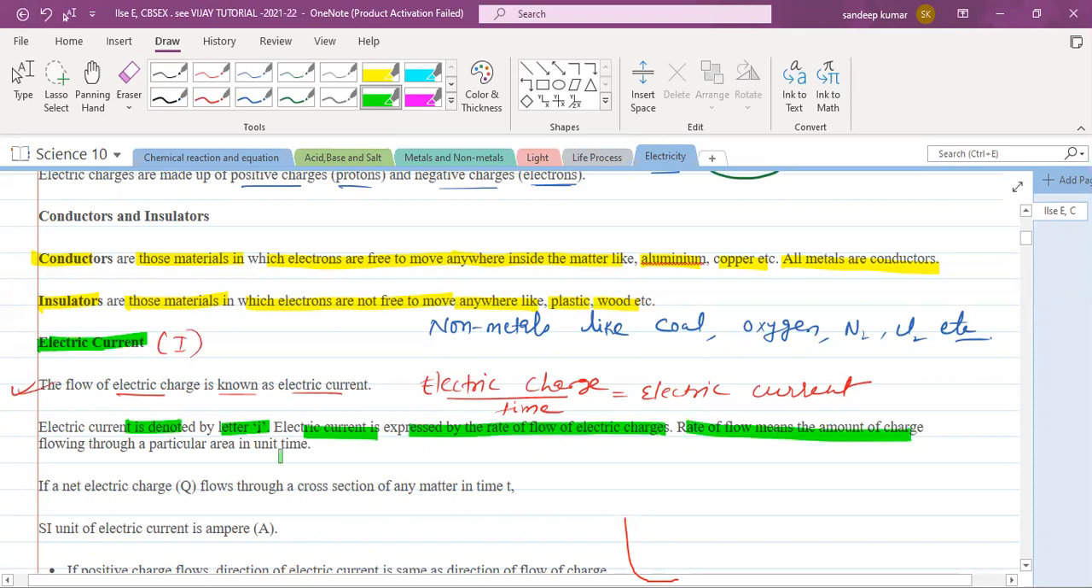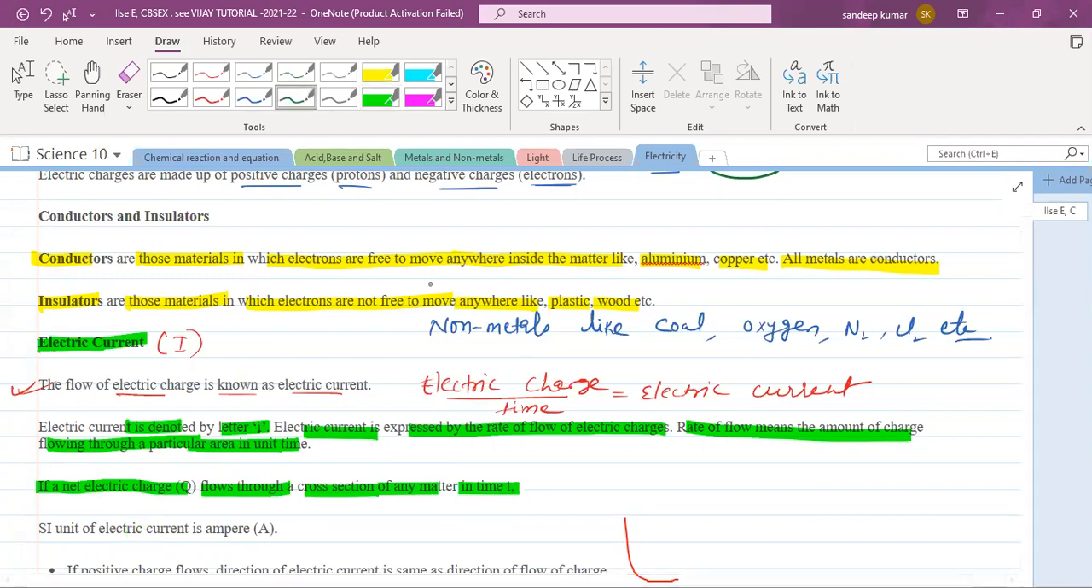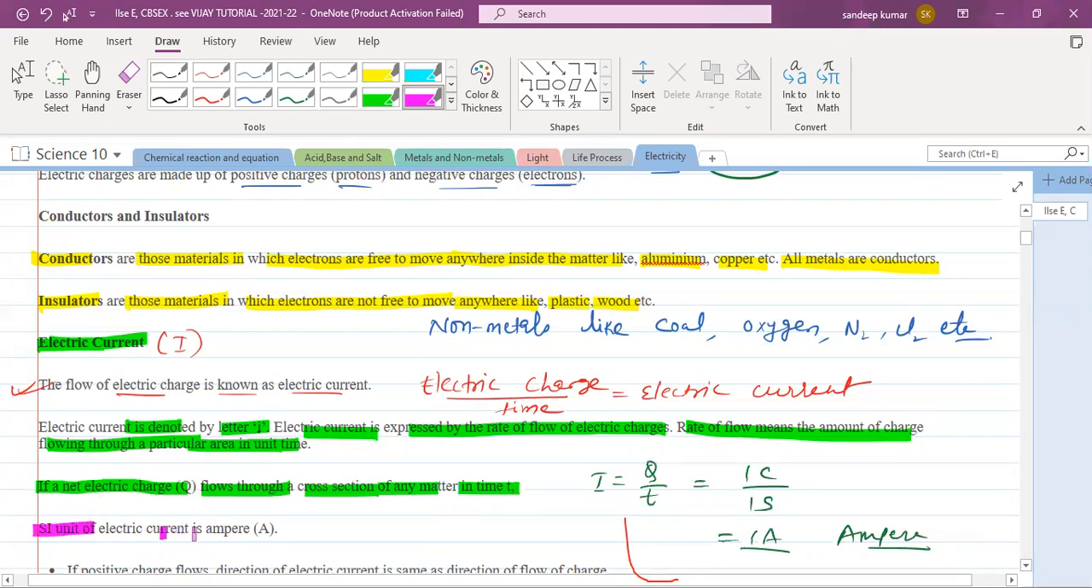Rate of flow means what? Amount of charge flowing through a particular area in a unit time. If a net electric charge Q flows through a cross-sectional area of any matter in time t, we can write current is equal to what? Charge upon time. Yes or no? Generally the SI unit of charge is coulomb and the SI unit of time is second. So if 1 coulomb of charge flows for 1 second, then current is said to be 1 ampere. A is for ampere. So you can see here the SI unit of electric current is ampere.